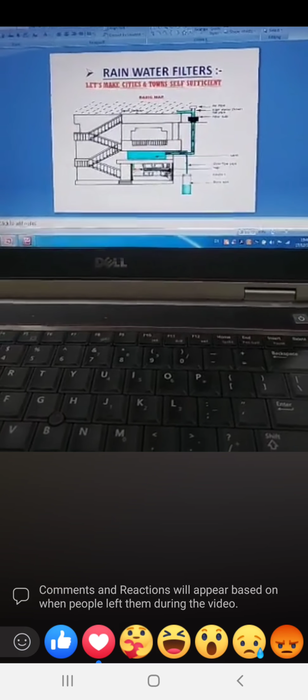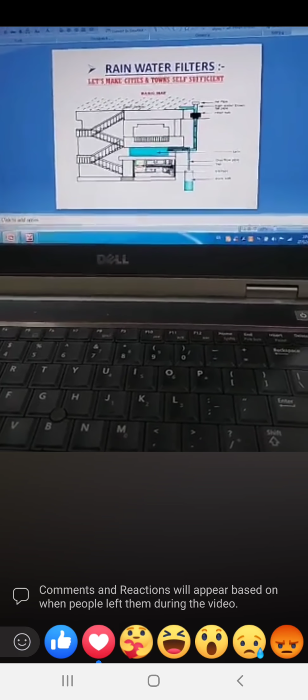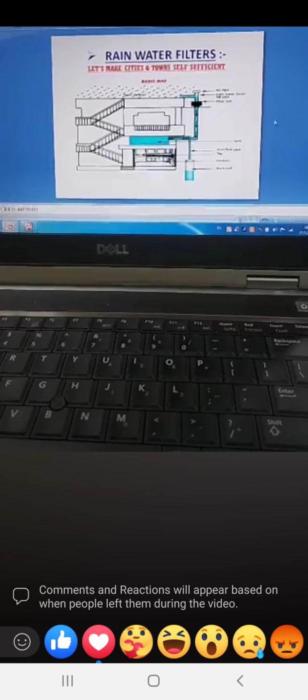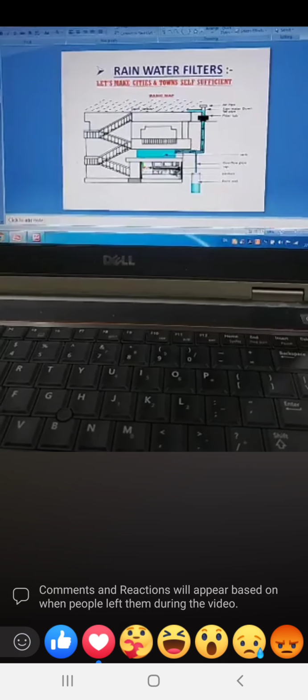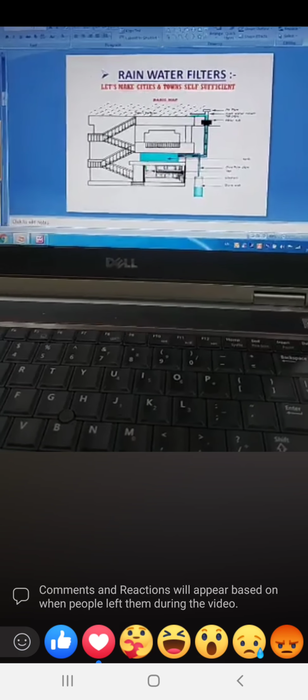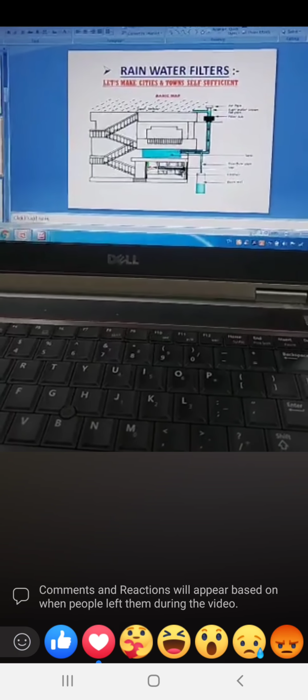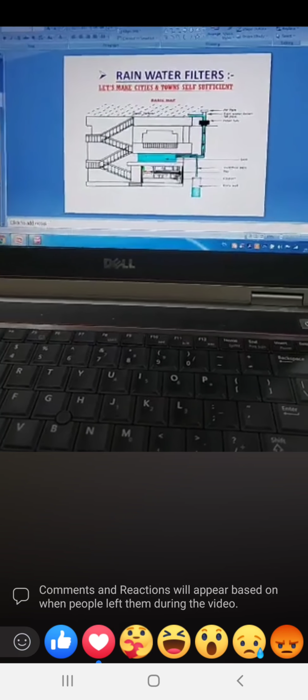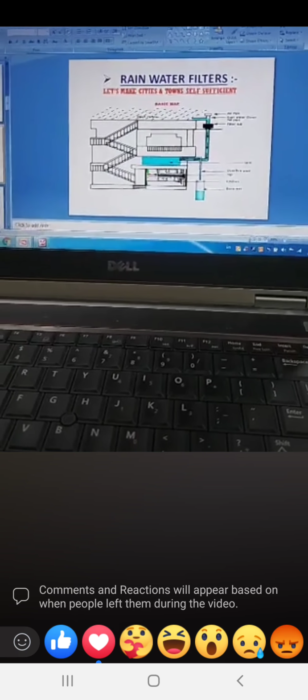As I showed you this figure before also, we have built such harvesting systems around Surat city with government and even private societies.